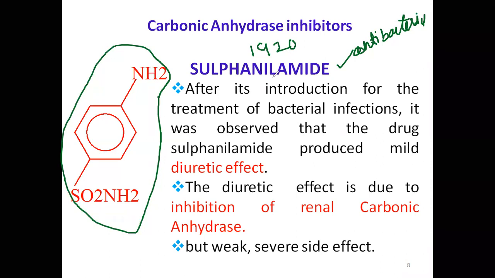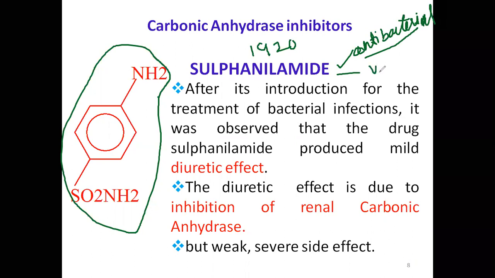Sulfonamide's main use is antibacterial, but its side effect is frequent urination.